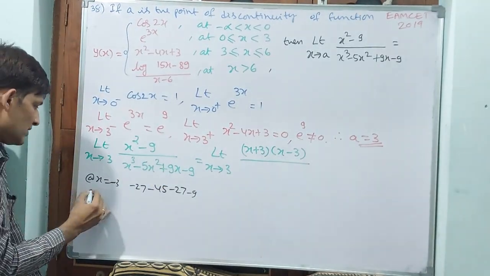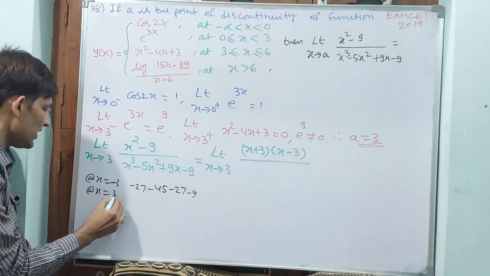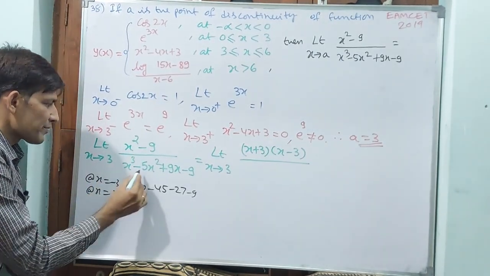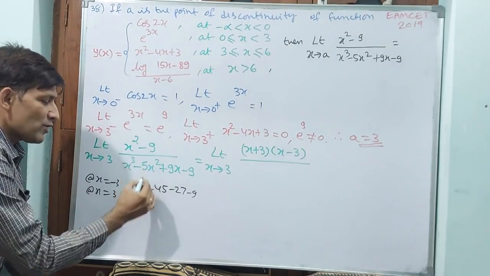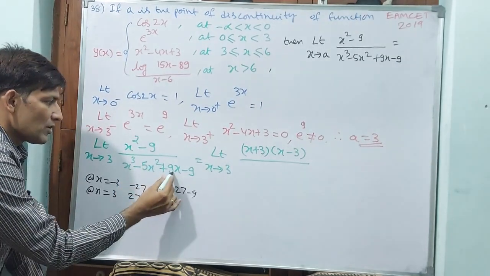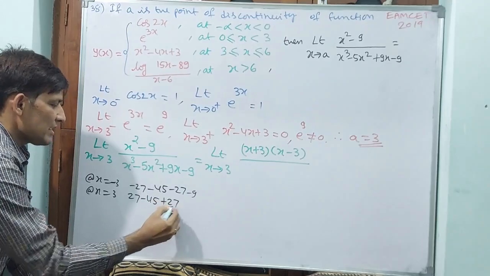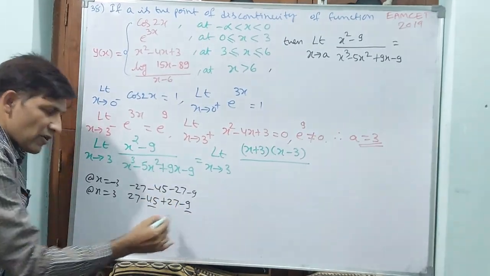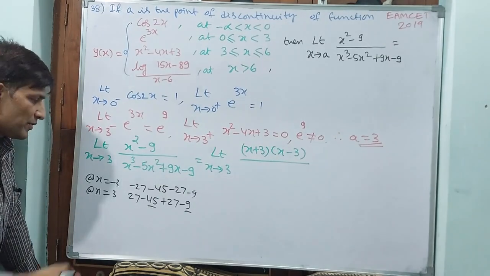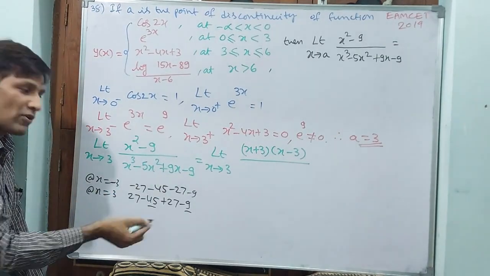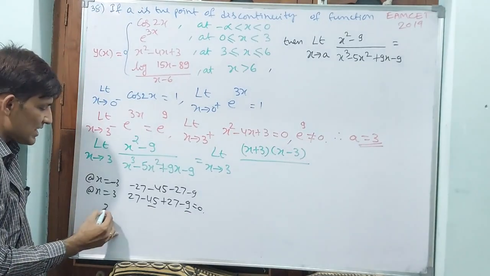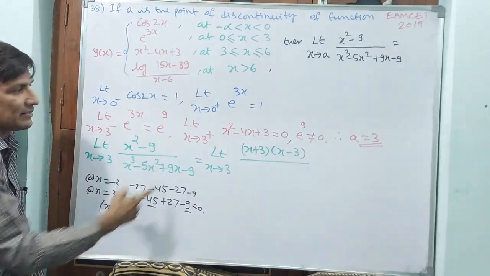x minus 3 means, see, at x is equal to 3: 3 cubed is 27. 3 squared is 9, into 5, minus 45. 3 into 9 is 27, plus 27, plus 54, minus 54. 27 plus 54 minus 54, this is equal to 0. That means x is equal to 3, so x minus 3 is your factor.